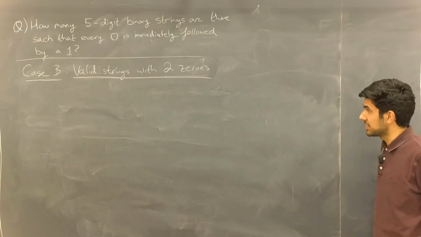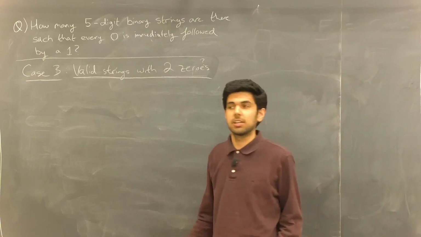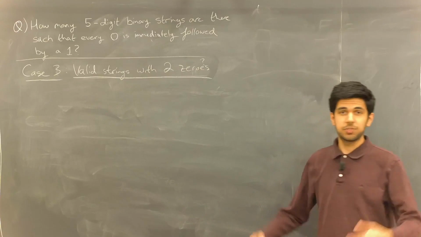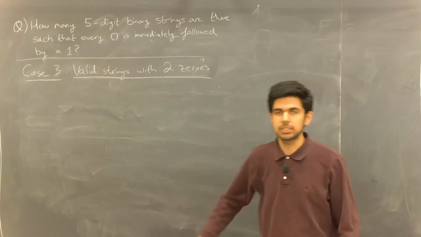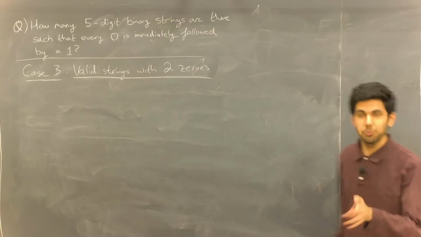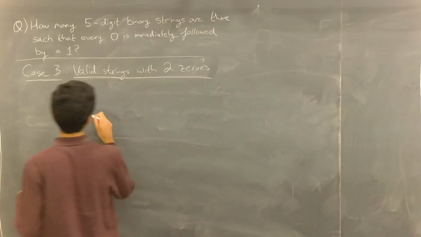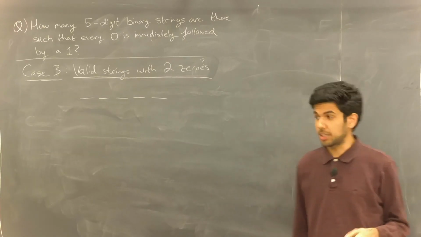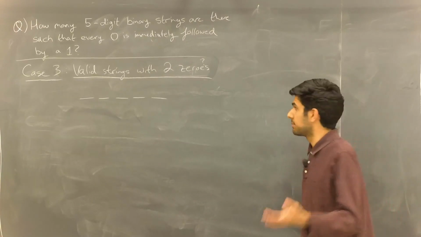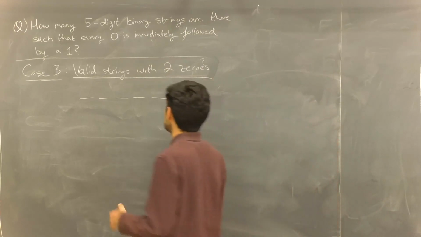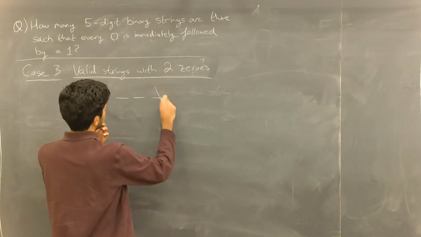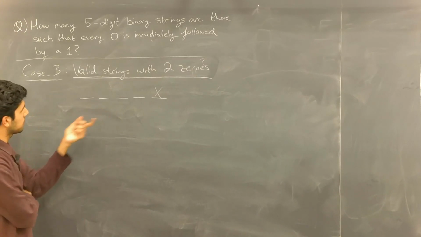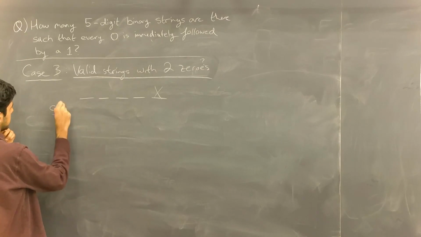And our last case to consider is the valid strings with 2 zeros. Remember, we said that every valid string will have at most 2 zeros. We've done 0 zeros and 1 0. Now we just have to handle 2 zeros. So again, why don't we consider 5 spaces? And again, we might be tempted to just go about placing the zeros and then place the 1s. So, suppose we were to go about placing the zeros, right? We know 0 can't go in the last spot. So we want to place zeros here. So let's write out the procedure.